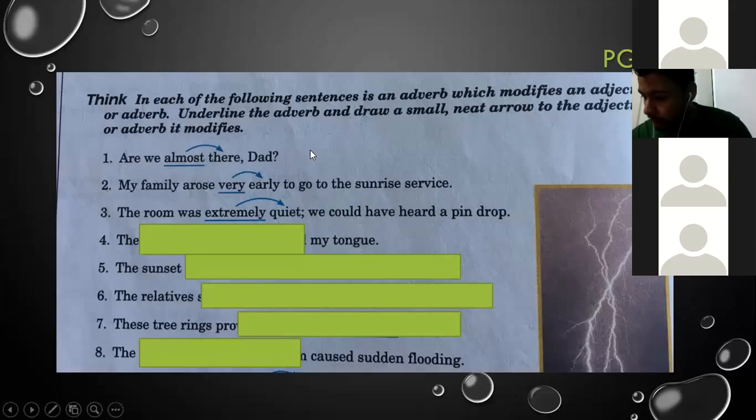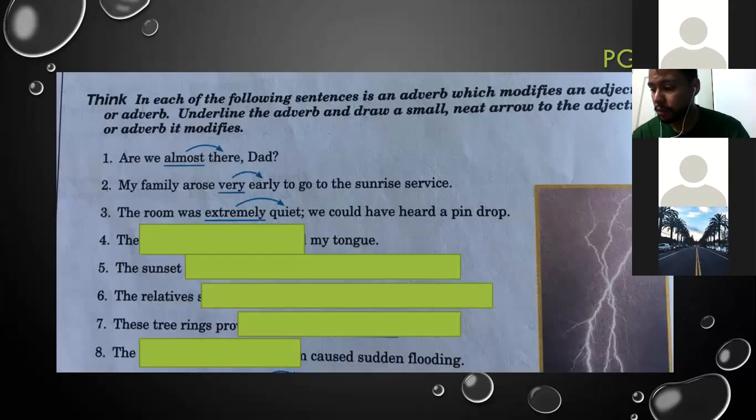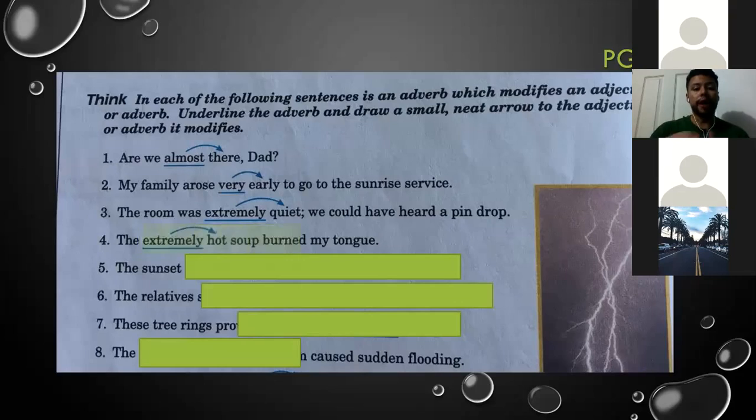Let's see, number four. The extremely hot soup burned my tongue. Extremely is modifying hot. You're right. Wow, that was an accident. So here we have extremely, which is the adverb in this case. It is modifying hot. Hot is the adjective in this case. The hot soup, remember.